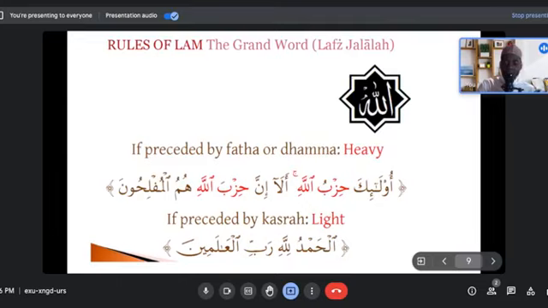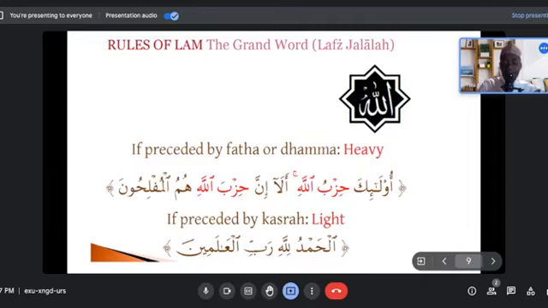You see, Bismi, the meem has kasra, and the word that follows is the word of Allah subhanahu wa ta'ala. You have to pronounce it lightly because the letter right before it has kasra, so you have to do tarqiq, right? So it's going to be Bismillahir Rahmanir Rahim.